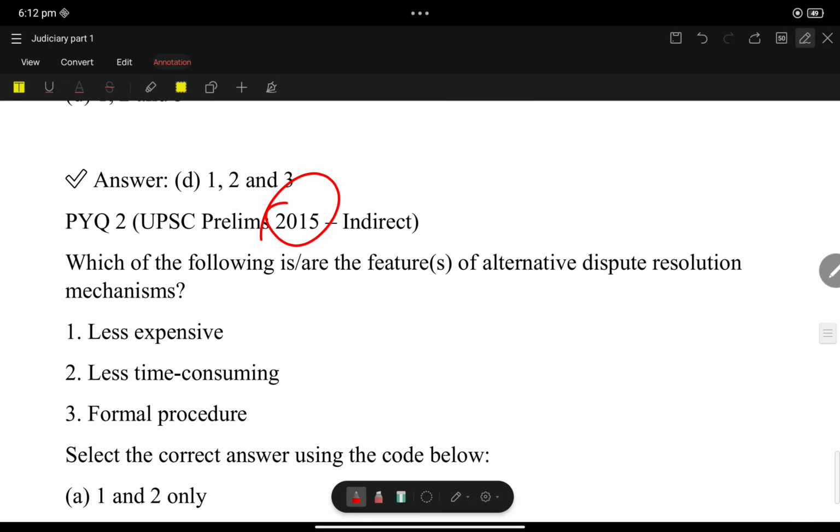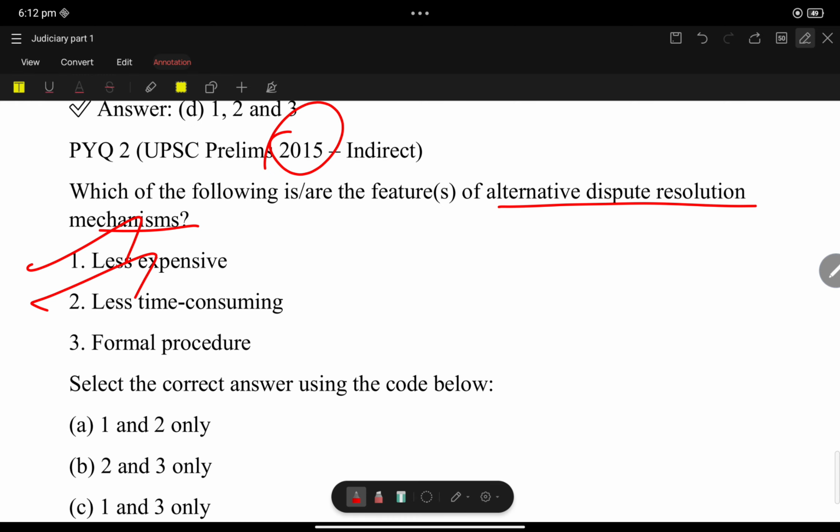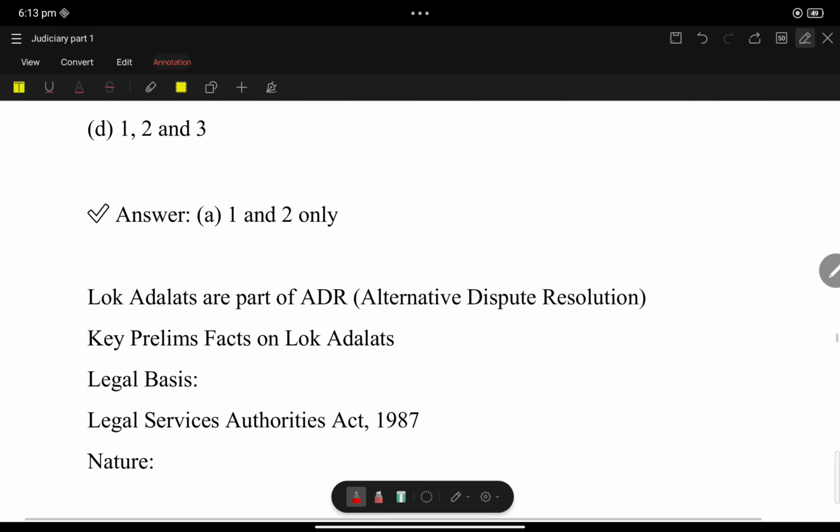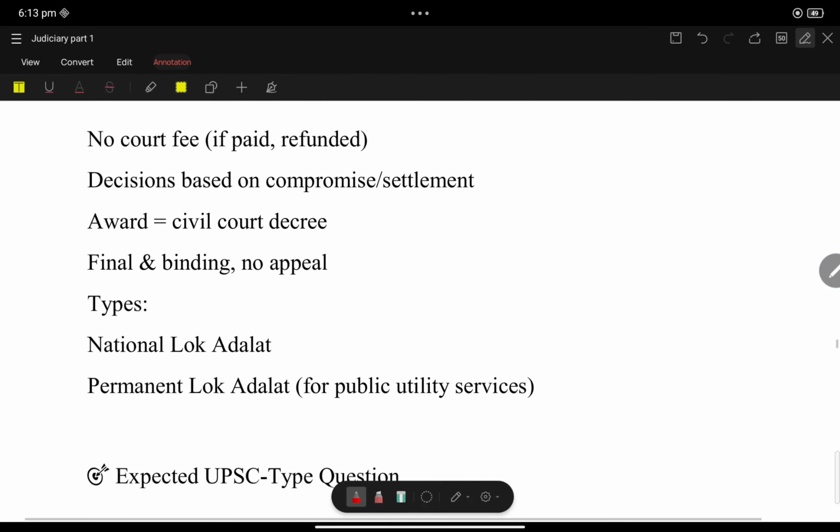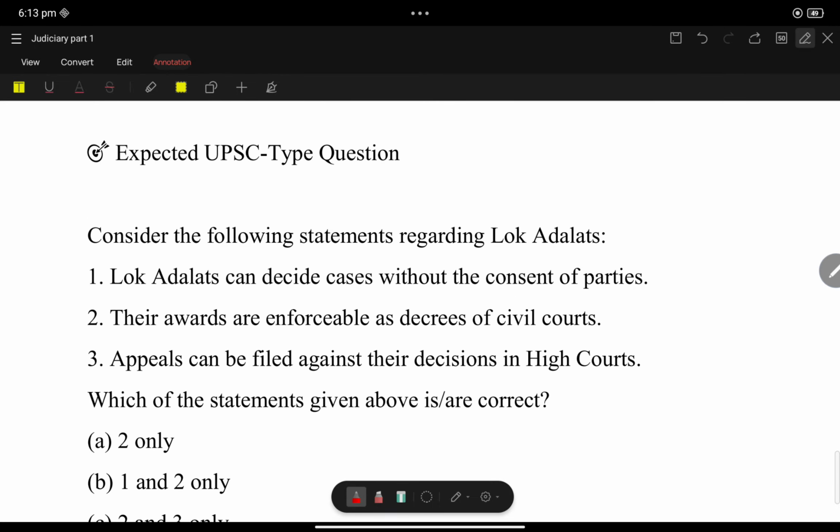Now, 2015, an indirect question: which of the following features is of alternative dispute resolution? Less expensive, less time consuming. Formal procedure, no, it is not a formal procedure. So 1 and 2 are correct. See how the questions are getting repeated. So it is an expected question.